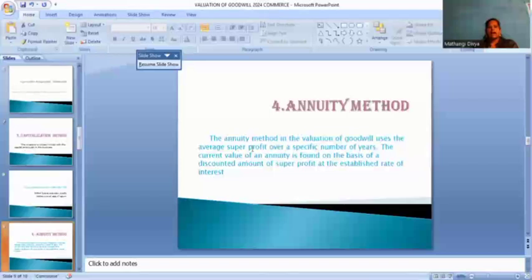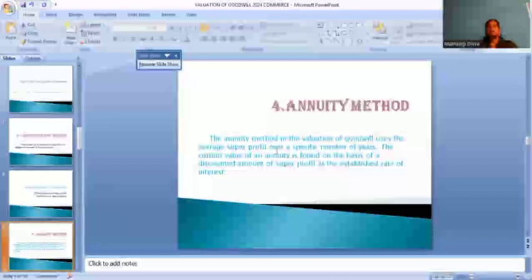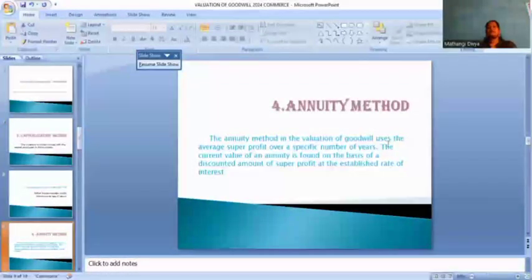In the annuity method of valuation of goodwill, we use the average super profit. In these previous two methods, we use a specific number of years, how many years we have taken. In the annuity method, we calculate those years' profits and the current value of the annuity.